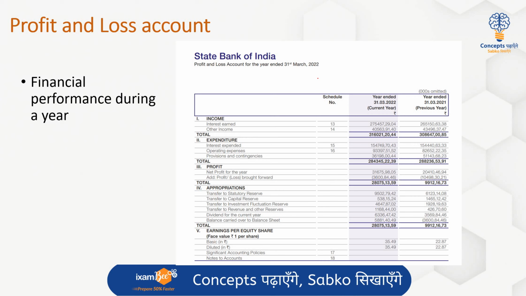Let's have a look at the profit and loss statement of State Bank of India. As you can see, the income is the interest earned and the other income, and expenditure is the interest expended, operating expenses, and the various provisions for contingencies, which leads to the net profit for the year. After that, you add appropriations by transferring to the various reserves that the bank may have to create, and the balance can be carried over as the surplus in the profit and loss statement. However, all of this will form part of your net worth through various reserves accumulation. The profit and loss statement, therefore, is a summary of the financial performance of the bank during a particular year.